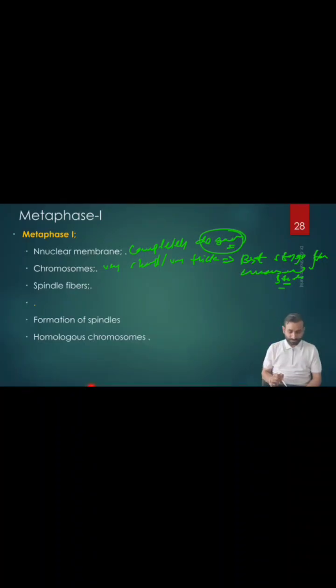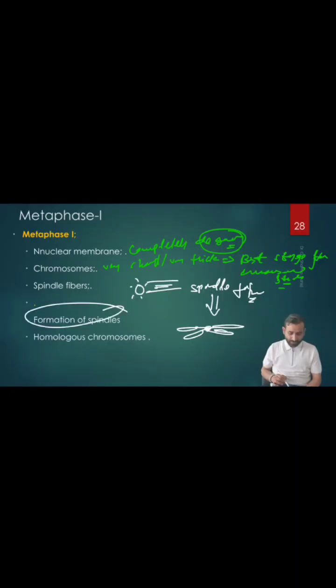The spindle fibers, the aster formation already begins in the prophase stage. Aster formation begins already in which stage? Prophase stage. Aster formation means already the formation of the microtubules by the centrosome, right? So from the aster formation, what happens? The spindle fibers formation begins, and these spindle fibers will go and attach with what? Centrosome, like this, right?